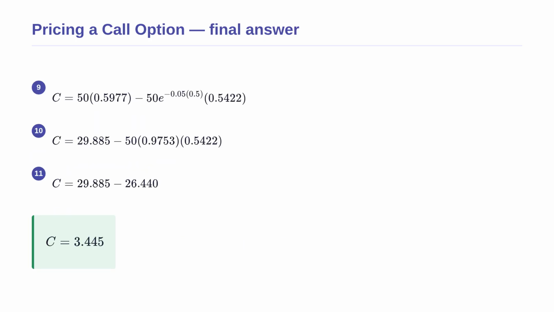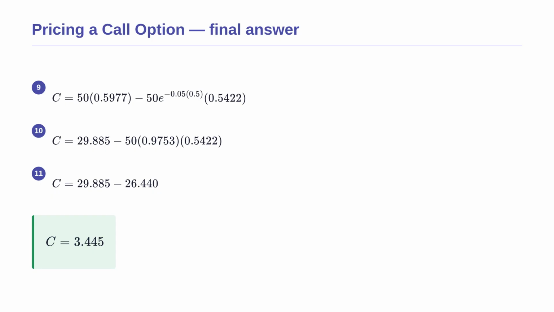Now we have all the individual pieces required for the main Black-Scholes equation. We substitute the stock price, the strike price, the discount factor, and our two newly found probability values into the formula. We calculate the first part of the equation, which represents the expected benefit of receiving the stock. Then, we evaluate the exponential term, which discounts the 50 strike price to its present value today.